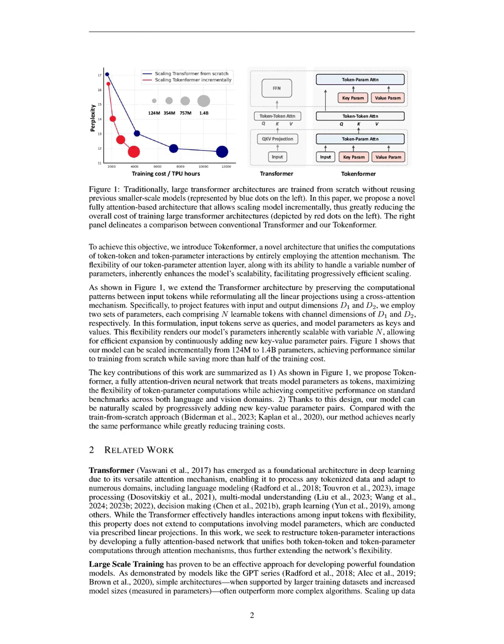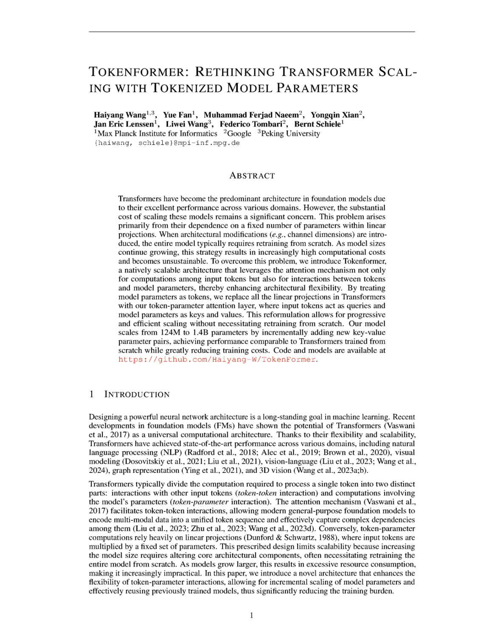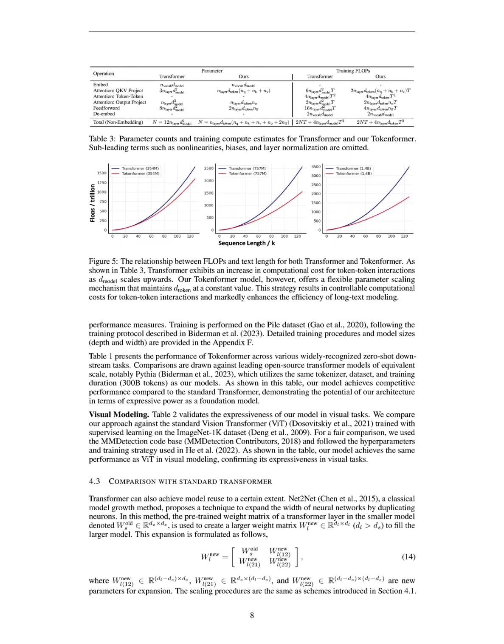By introducing a fully attention-driven architecture, Tokenformer unifies token-token and token parameter interactions, allowing for a flexible and scalable design that can incrementally add new key-value parameter pairs without disrupting the existing model. This innovative token parameter attention layer enhances the model's scalability and enables the reuse of pre-trained models, significantly reducing the training burden while maintaining competitive performance. Thus, Tokenformer effectively mitigates the high computational overheads associated with scaling transformer models.